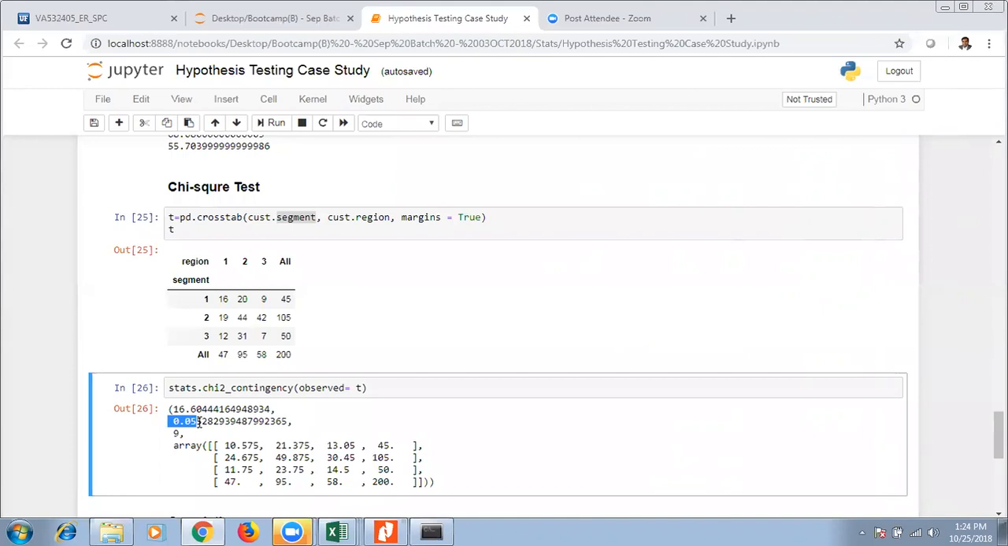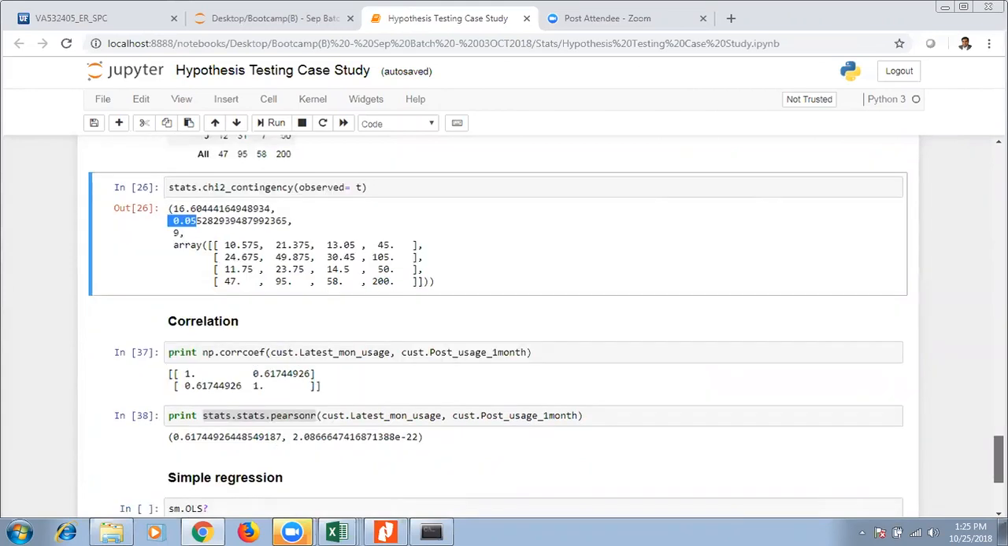What is your null hypothesis? There is no relationship. Alternative hypothesis, there is a relationship. If you reject the null hypothesis, what can you conclude? There is a relationship, right? So that's how the chi-square test will be helpful.